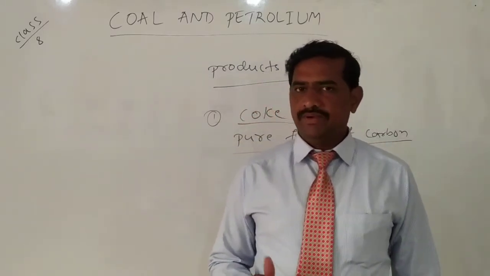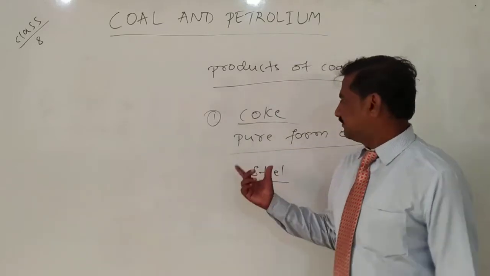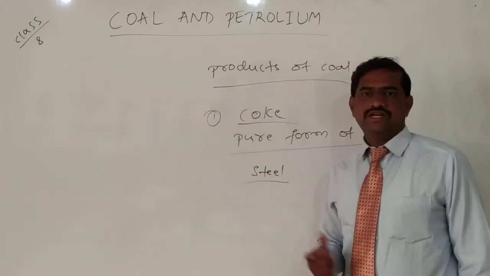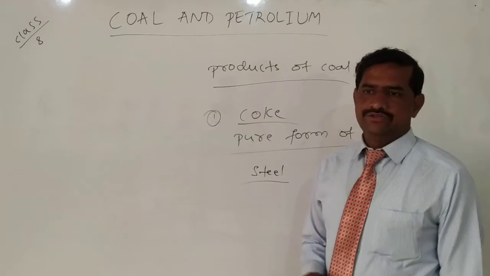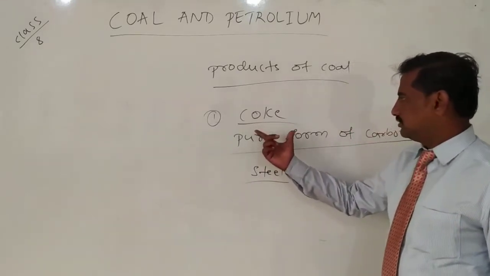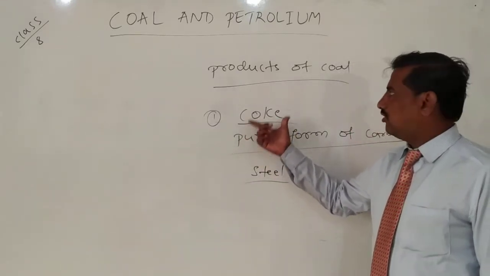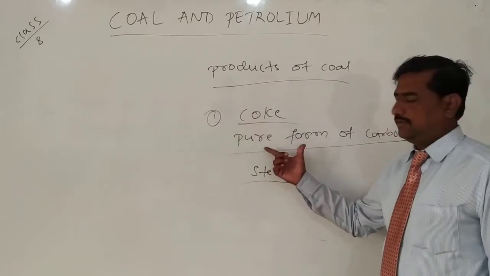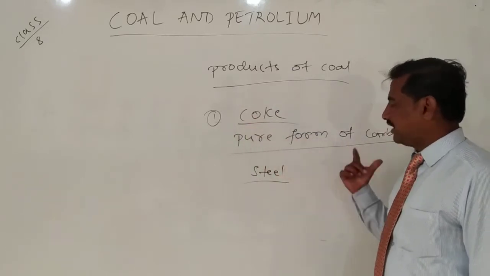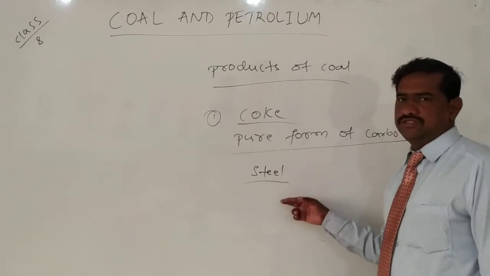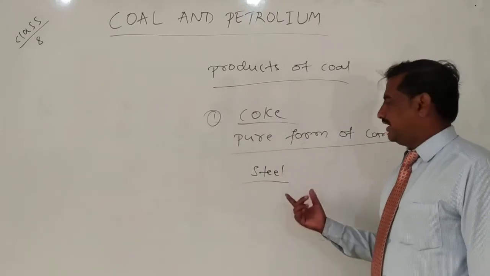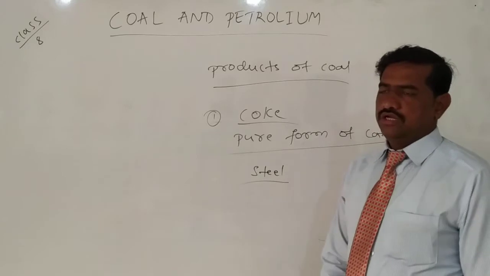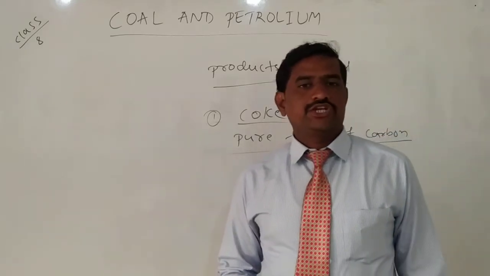In the extraction of metals we use coke as a reducing agent. So coke is obtained from coal, and it is a pure and porous form of carbon, used in steel manufacturing and in the extraction of metals.